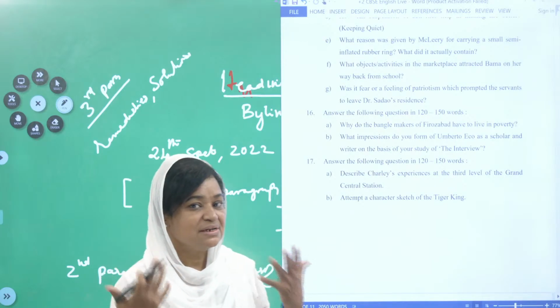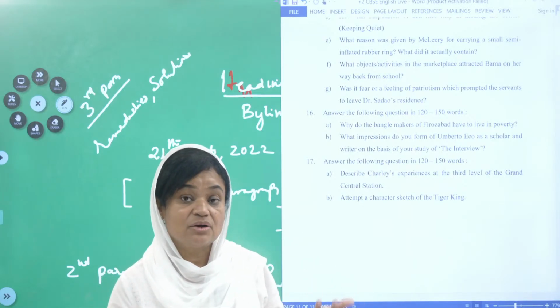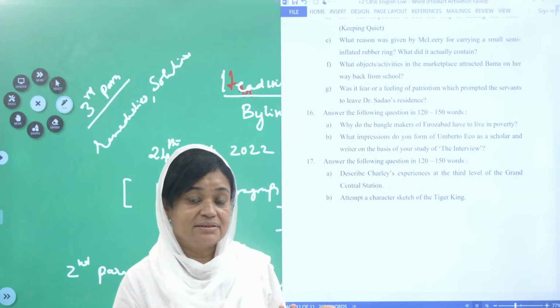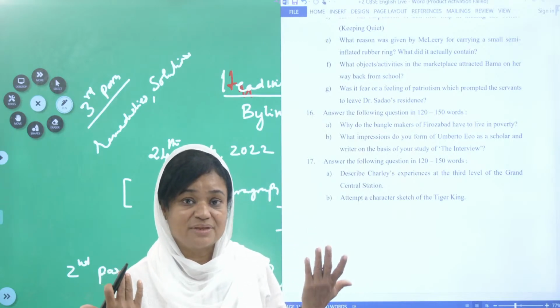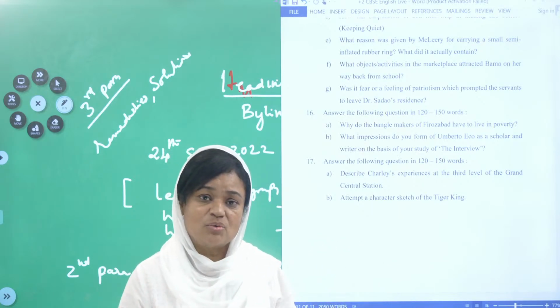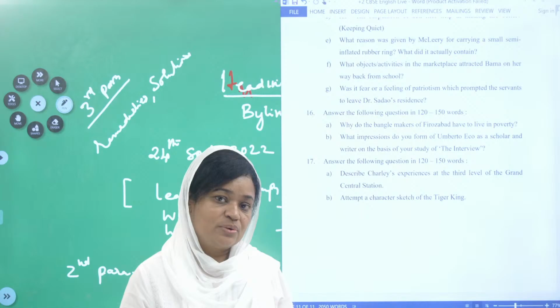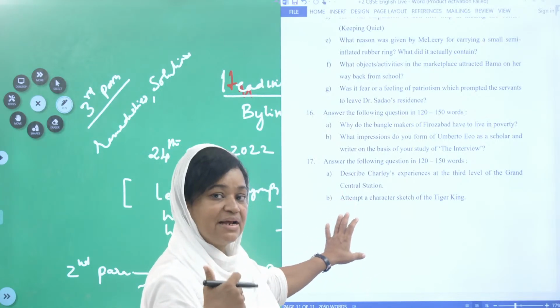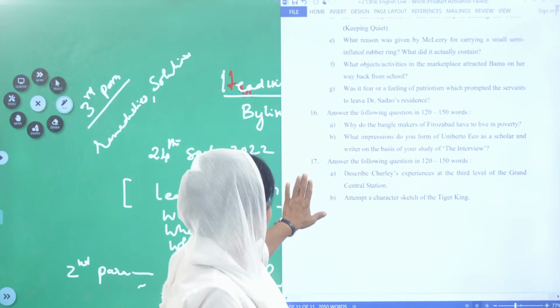What was the difficulty in leaving the traditional job of making bangles? They were not able to come out of that work. What was the reason? They always live in poverty. They die in poverty. All those things, and write according to that.